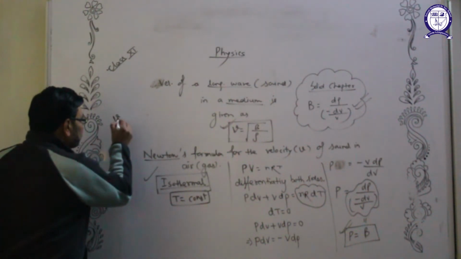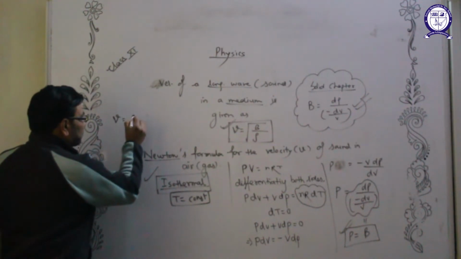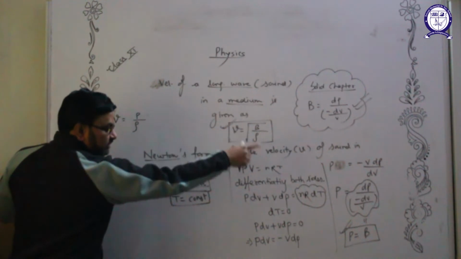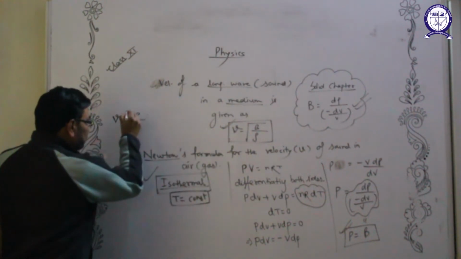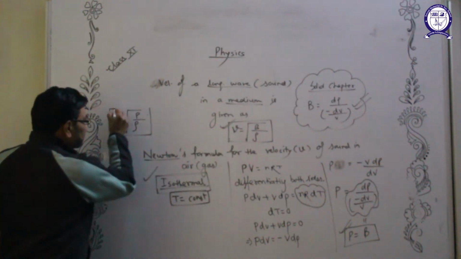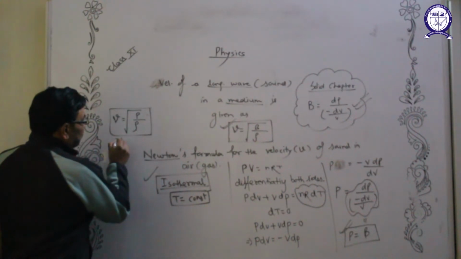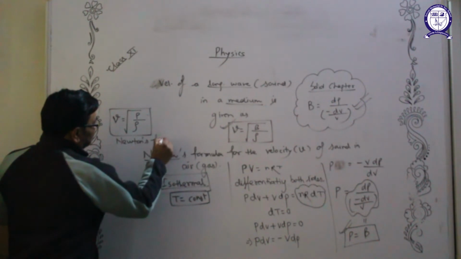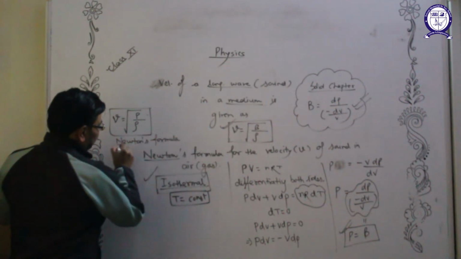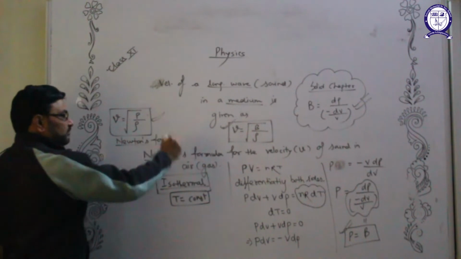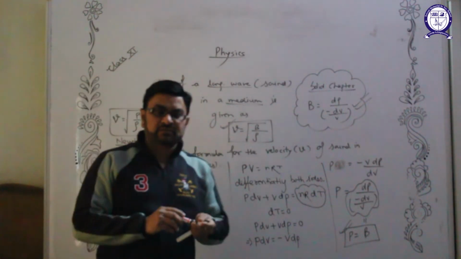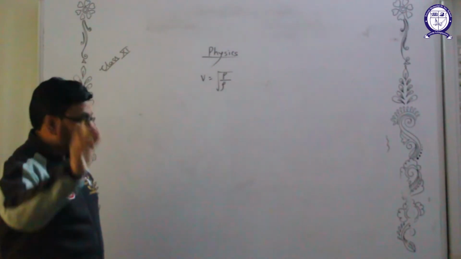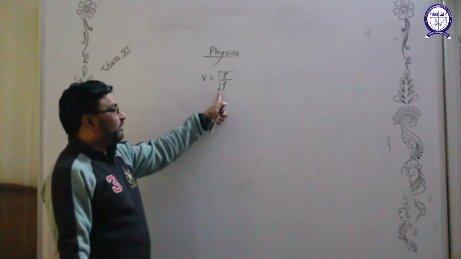Velocity of sound in any gas is equal to the square root of pressure divided by density. In place of bulk modulus, pressure was put. So this is the formula that was given by Newton and is called Newton's formula for the velocity of sound in a gas, in air. But students, whether this formula was right or wrong, we have to see. Okay, so this was the formula given by Newton.